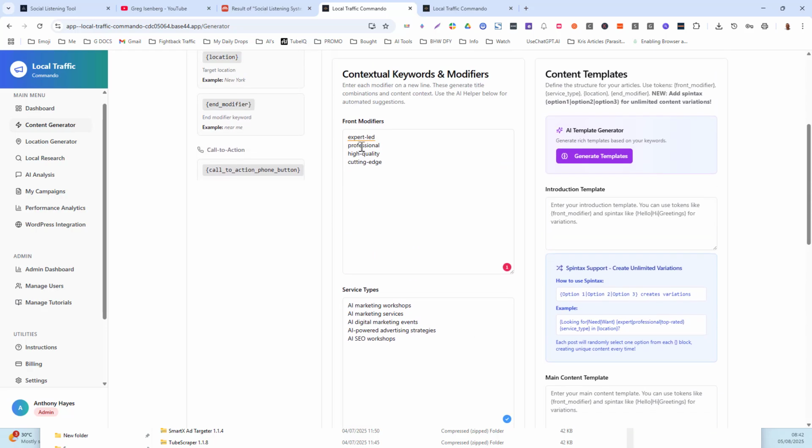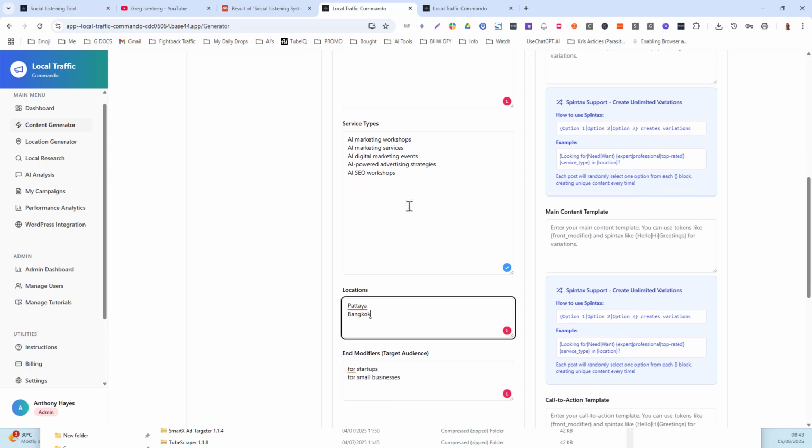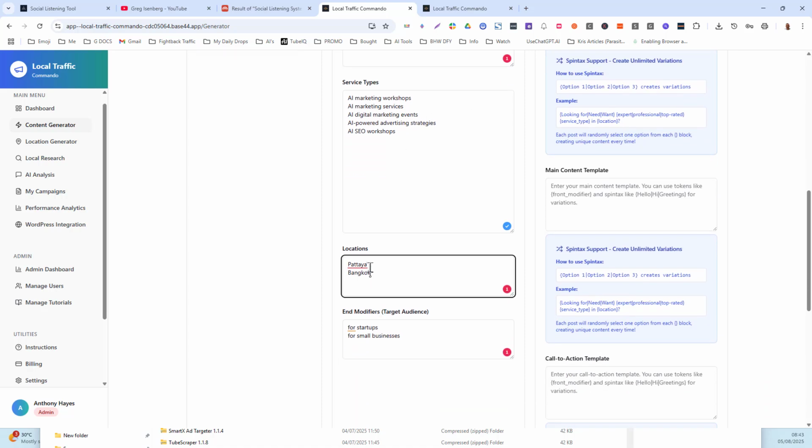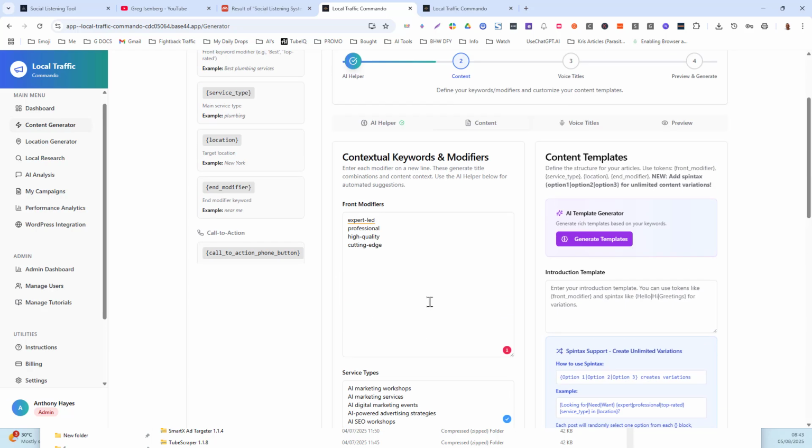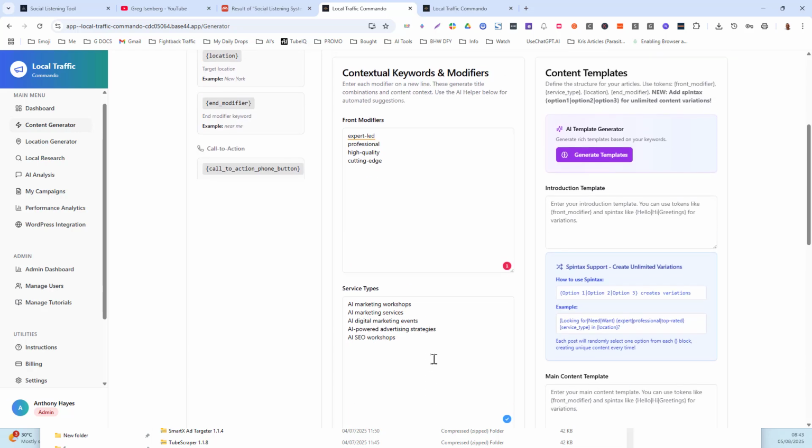Okay, so now what we got? We got 4 times 5 is 20. Times 2 is 40. Times 2 is 80. 80 pages. That gives me enough, in my opinion, for what I'm doing here.